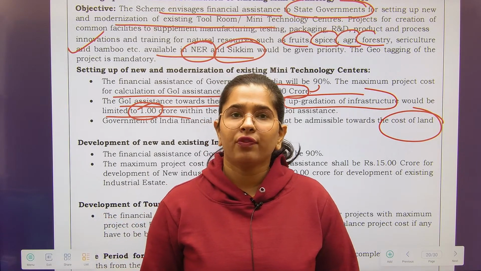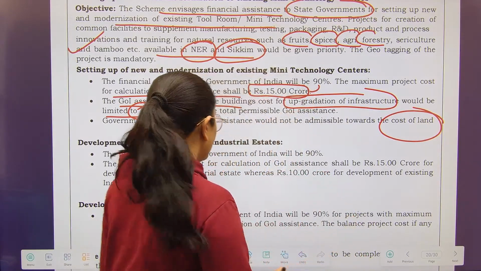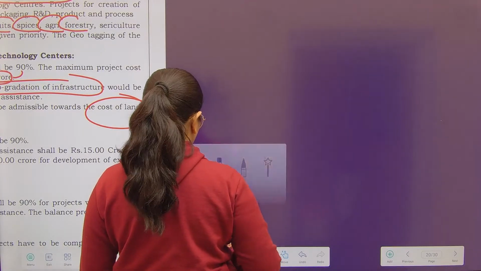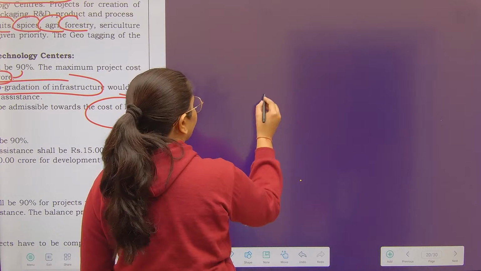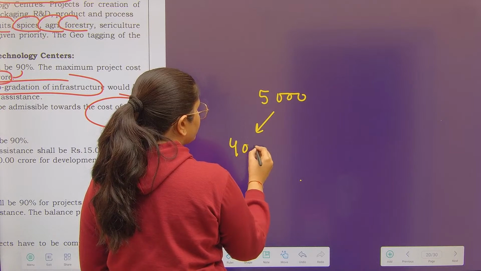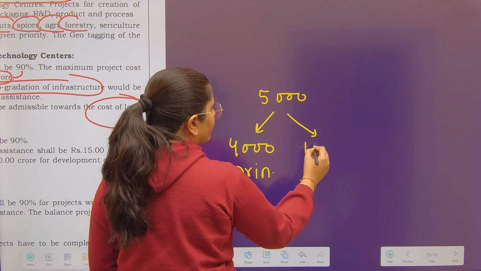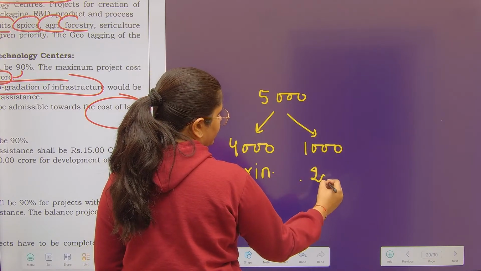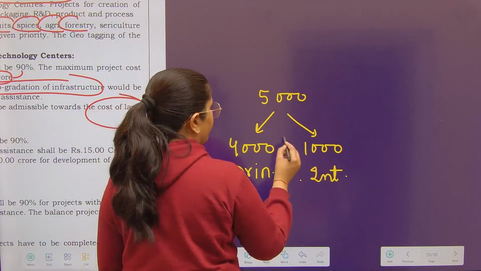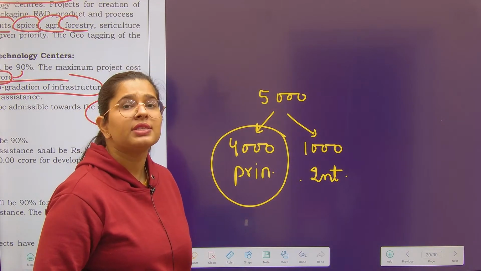Whenever you see any kind of installment, you will see this is made of principal and interest. Suppose there is an installment of 5,000 rupees. Now out of this particular installment, 4,000 will be on account of principal and 1,000 will be on account of interest. Right? You see which is the larger amount over here? Principal is the larger amount, but the MSMEs which we are talking about are stressed.